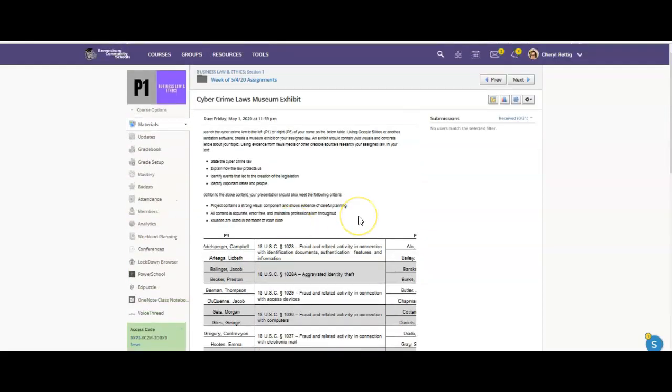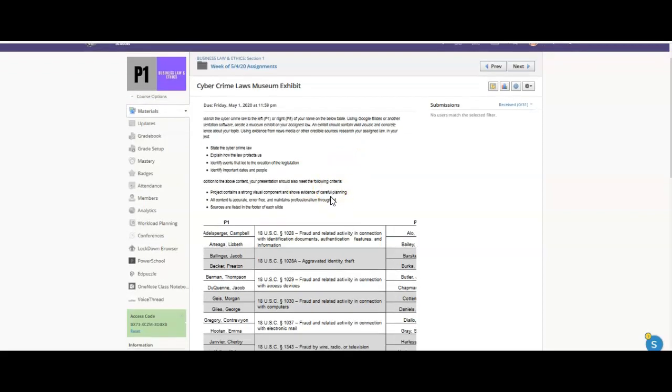I know that sounds a little confusing. Hopefully that's okay, though. So you're going to state the cybercrime law. You're going to explain how it protects us. You're going to identify events that led up to it being created. So something that happened that somebody said, you know, we need a law to protect us from that. And then identify important dates and people that were involved in creating that law. And it's got to, of course, have a strong visual component.